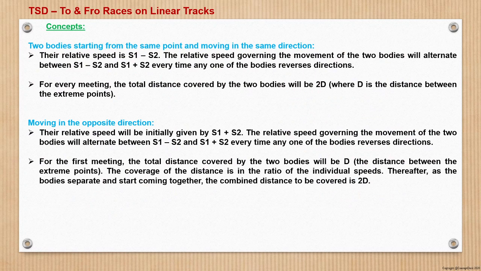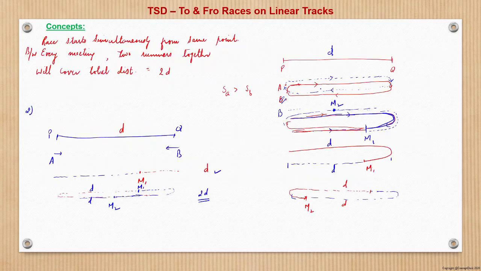Now the same thing I have written here: two bodies starting from the same point and moving in the same direction. For every meeting, the total distance covered by the two bodies will be 2d, where d is the distance between the extreme points, right? And the relative speed is s1 minus s2. This is quite intuitive, nothing much to explain.